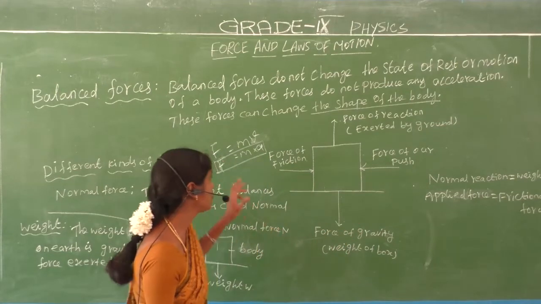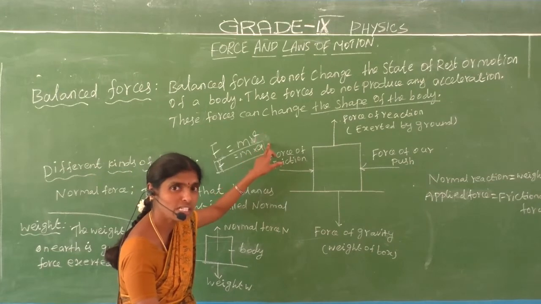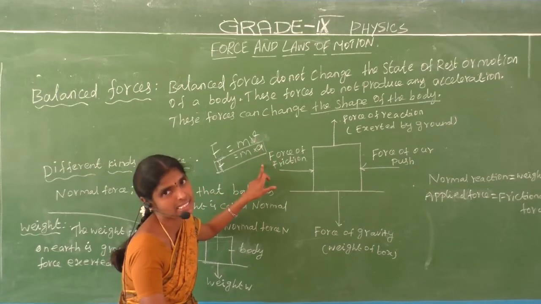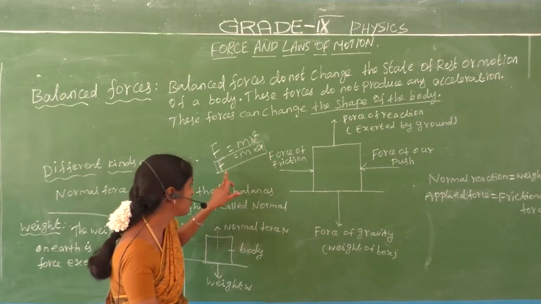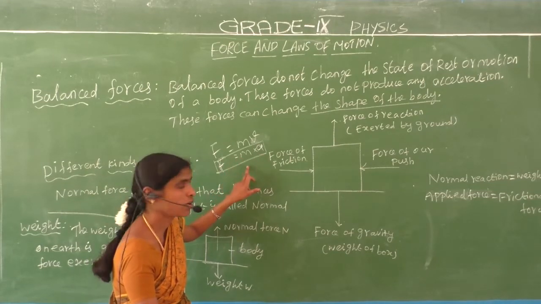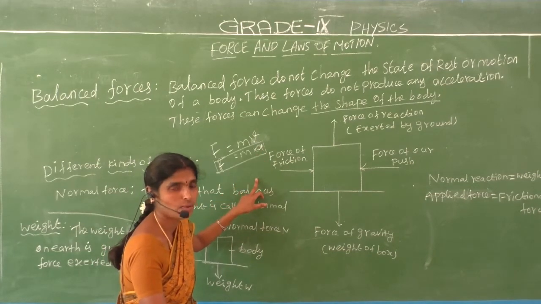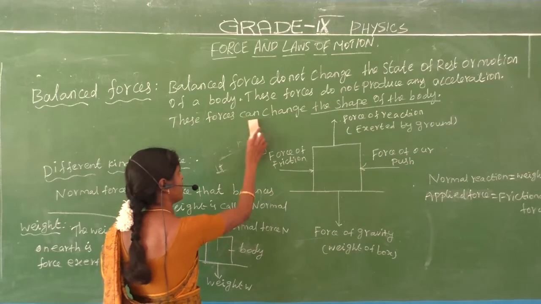Now we can write force F equals m into v. When the velocity increases, the object gets acceleration, so we can write force F equals m into a. m is the mass of an object and a is the acceleration of an object. Do you understand?